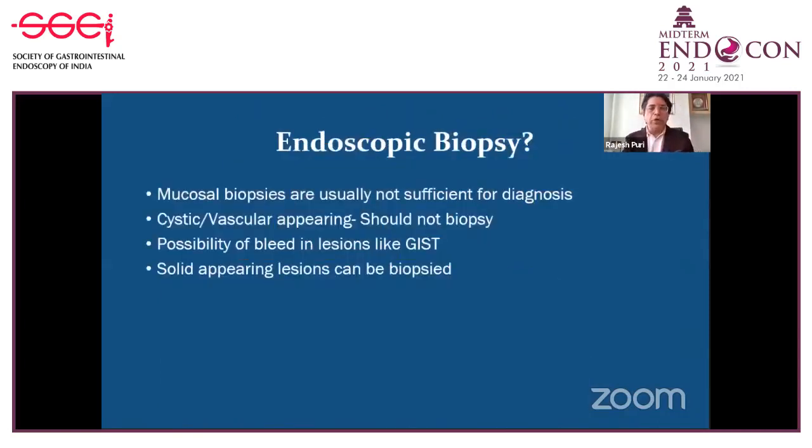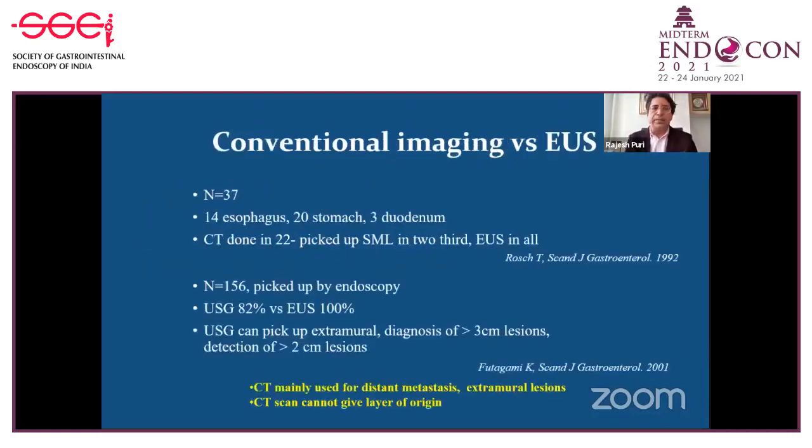The question comes: should we biopsy all subepithelial lesions? Generally, mucosal biopsies are not sufficient for diagnosis, and cystic and vascular-appearing lesions should be avoided. A bleed can happen in a patient with GIST, and those lesions which appear solid or ulcerated, you can biopsy. So if you are not very sure about the nature of the subepithelial lesion, it is important that we should not take an endoscopic biopsy. Either you will only get the mucosal component, or if it is vascular or cystic, there is a chance of bleed and rupture of the cyst.